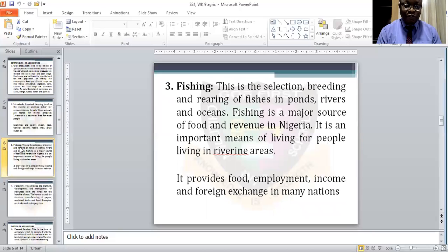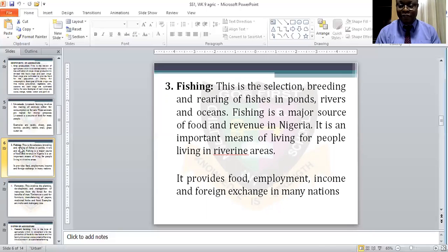We also have fishing. Fishing is the selection, breeding, and rearing of fishes in ponds, rivers, and oceans. Fishing is a major source of food and revenue in Nigeria, and it is an important means of living for people living in riverine areas.